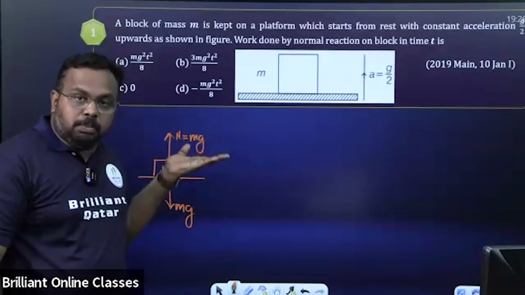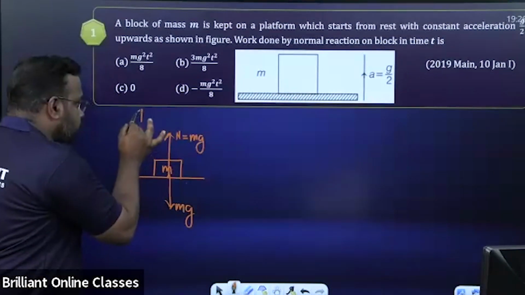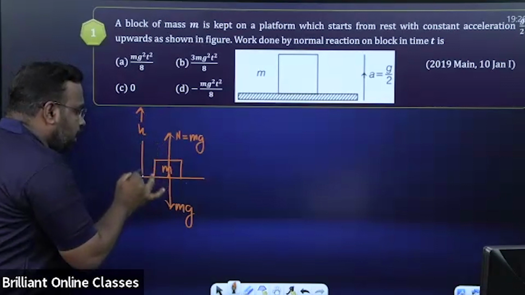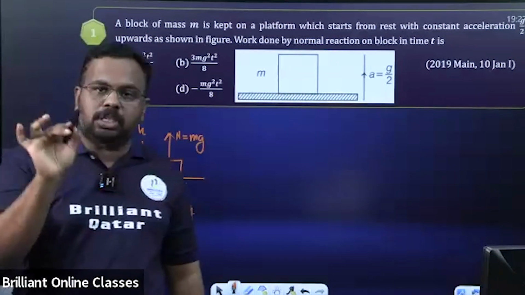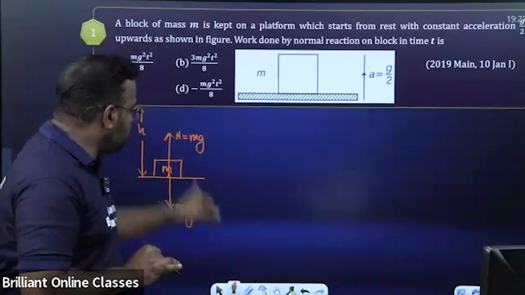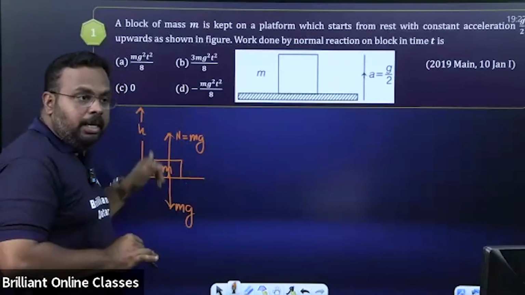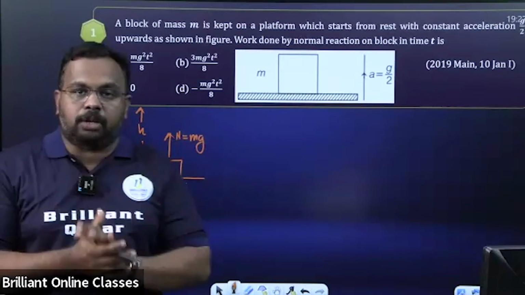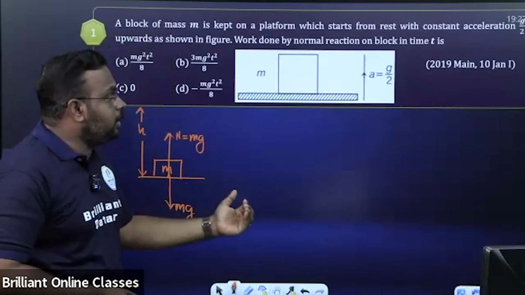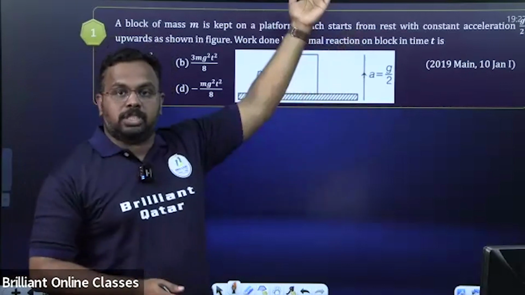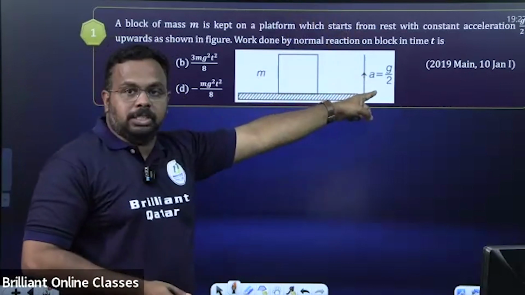And if you lift this body to a height h, and they ask you to calculate the work done by the normal reaction, you know the formula: work done is equal to force into displacement. So the normal reaction is mg, into h. That's the normal way of calculating the work done. But in this particular question, the block itself is going up with an acceleration g/2.